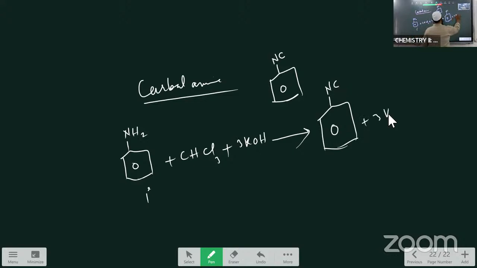So this reaction is called as which reaction, कार्बालामाइन रिएक्शन, वाटर को बैलेंस करना है, so this reaction is called as carbalamine reaction.